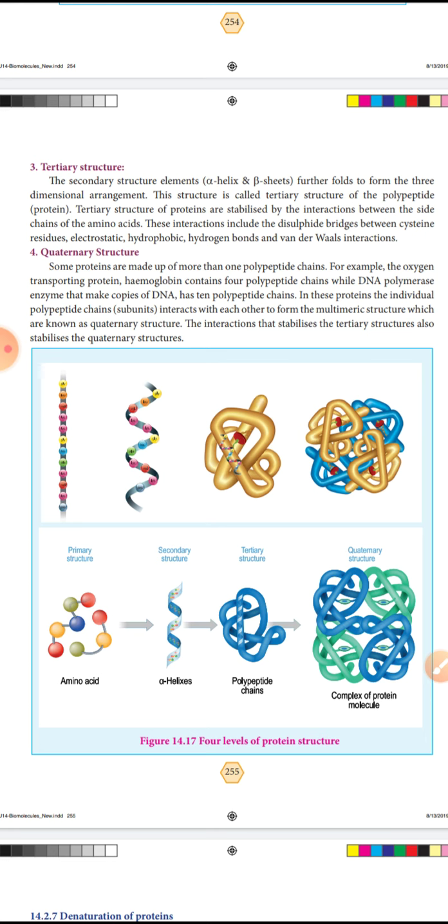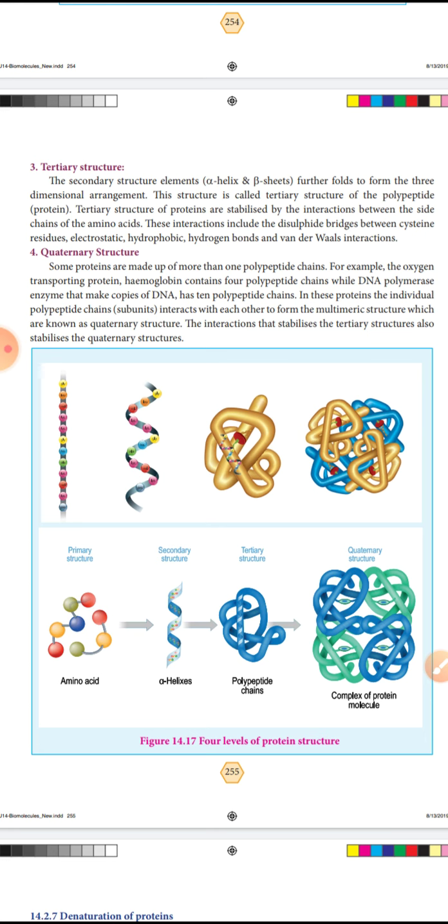Tertiary structure of proteins is stabilized by the interaction between the side chains of the amino acids. These interactions include disulfide bridges between cysteine residues, electrostatic, hydrophobic, hydrogen bond and van der Waals interactions.